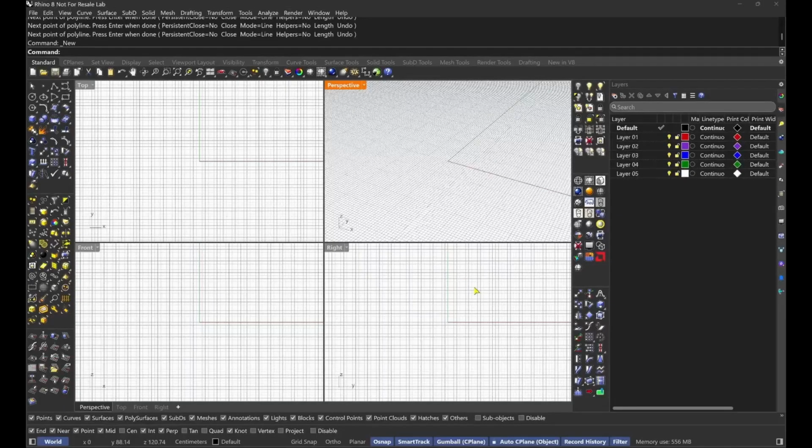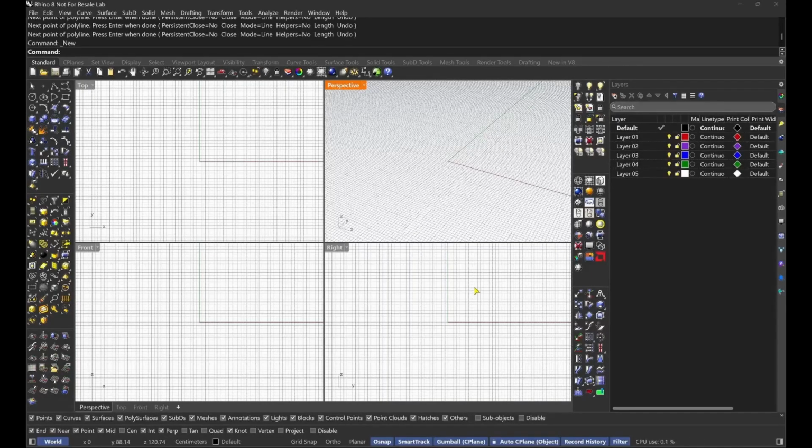So at the bottom of the screen, I see grid snap, ortho, planar, O-snap, smart track, gumball, and some other text. So what are those? Okay, at the bottom of the screen, the text you are seeing shows options for object snaps, planar mode, auto C-plane, gumball, and other drawing aids in Rhino. These help you draw more precisely. Do you want to know more about any of these features? No. Let's move forward.